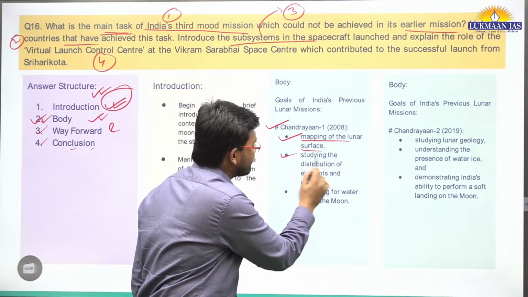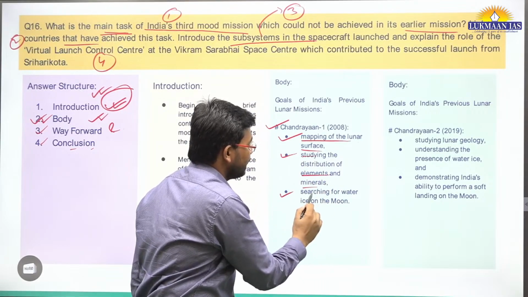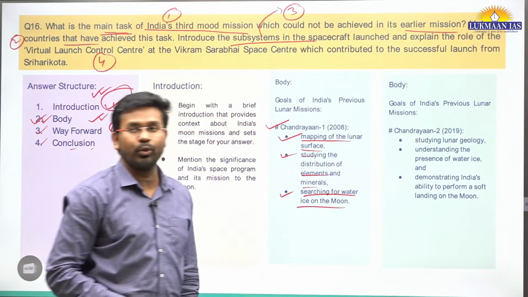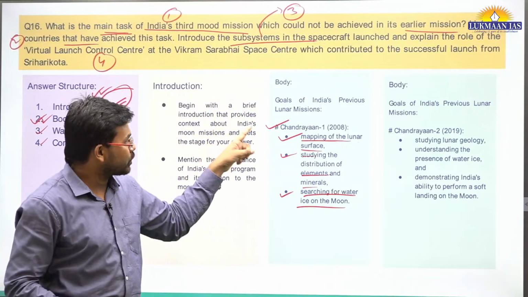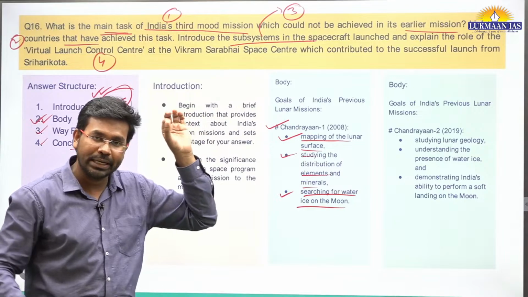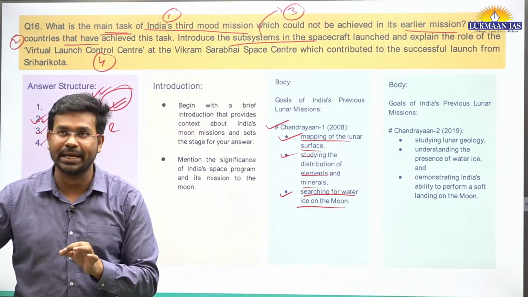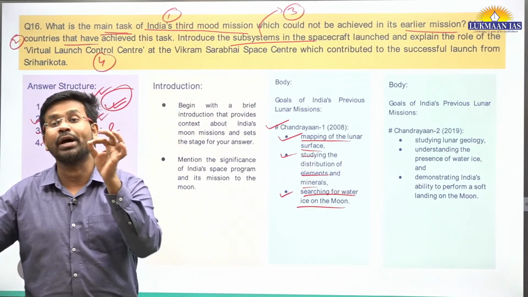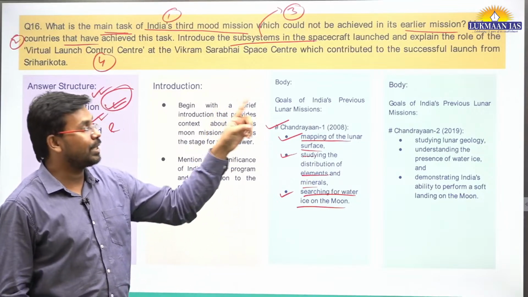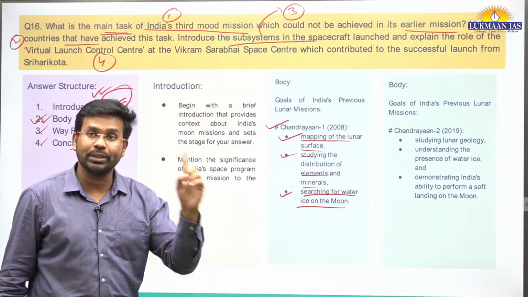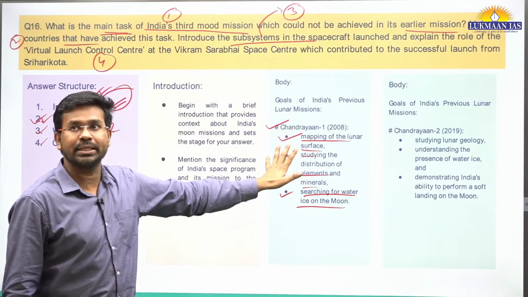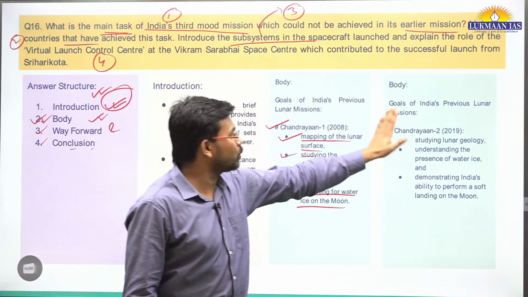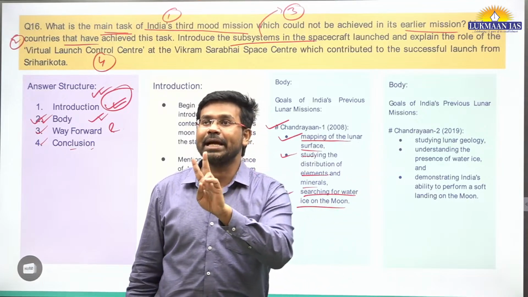Then studying the distribution of elements and minerals. Then searching for water ice on the moon. So these were the objectives of the Chandrayaan-1 mission that was launched in 2008. However, it became defunct in 2009. So that's why we planned another moon mission, which was launched more than a decade later. 2008, first Chandrayaan mission. Then we had 2019, the Chandrayaan-2 mission.